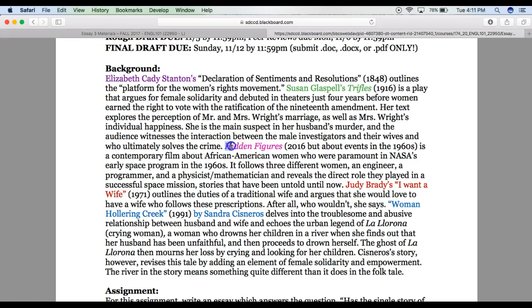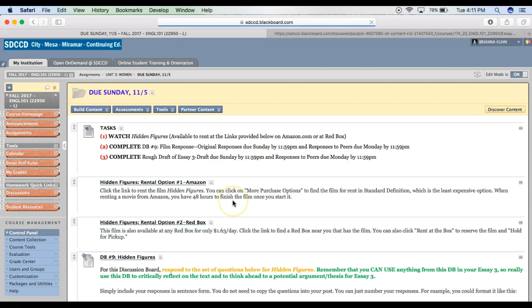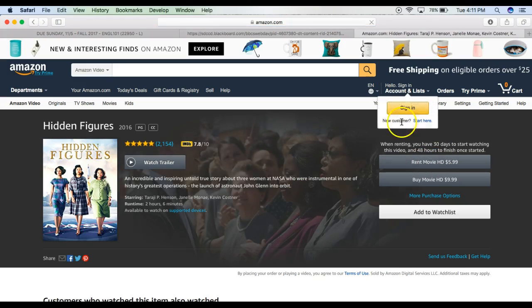Okay, so one note about Hidden Figures, I do want to show you on Blackboard where you can find the film. Okay, so in the Unit 3 11/5 folder, there are 2 links here. So the first is on Amazon, and I believe that you need to have an account in order to rent a film on Amazon, but don't quote me on that.